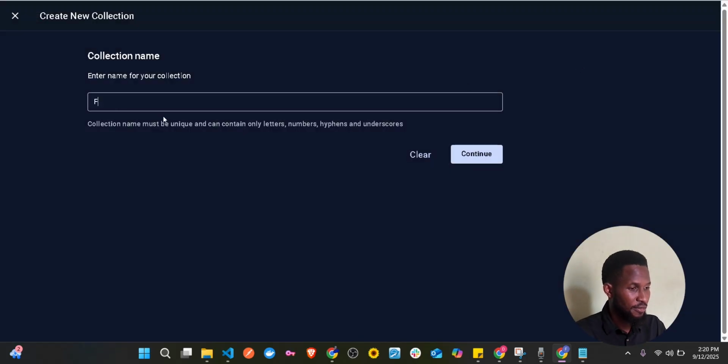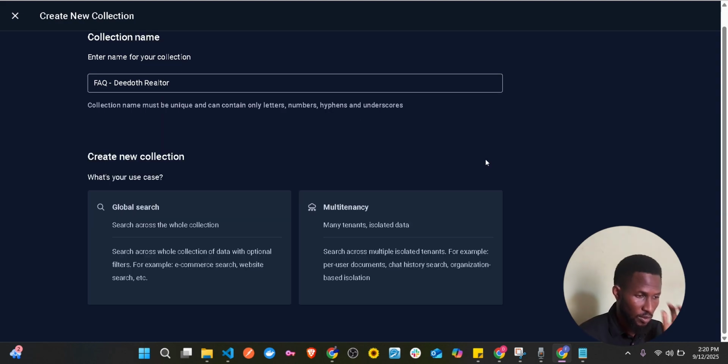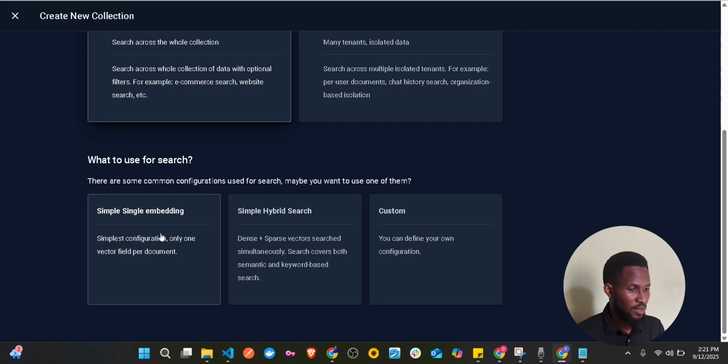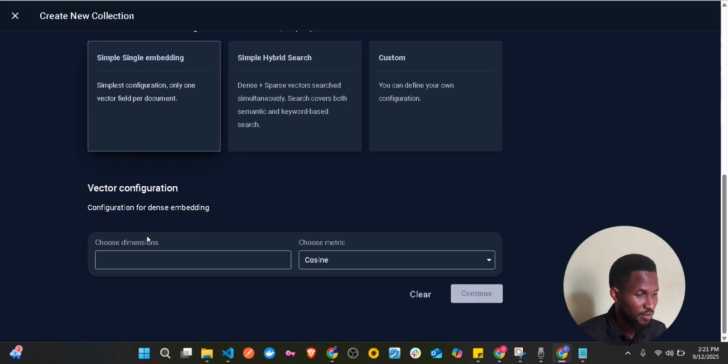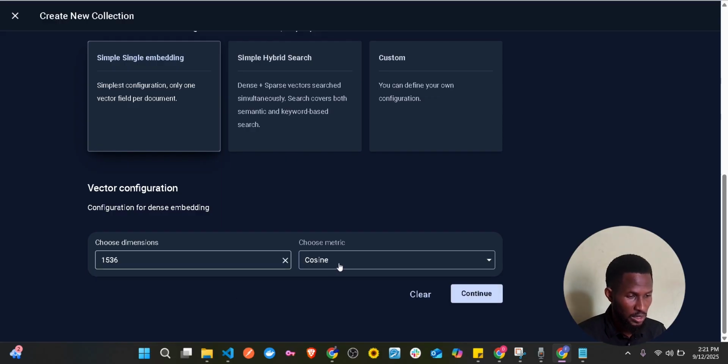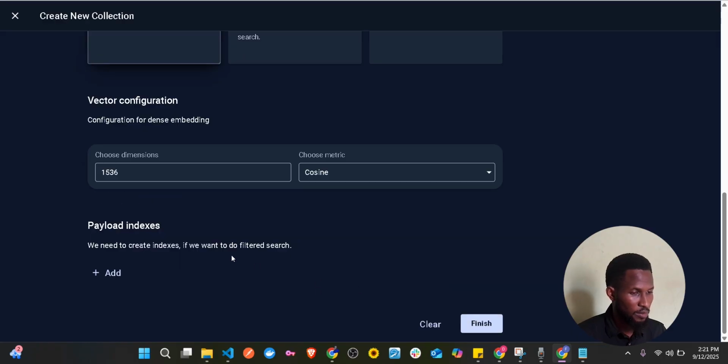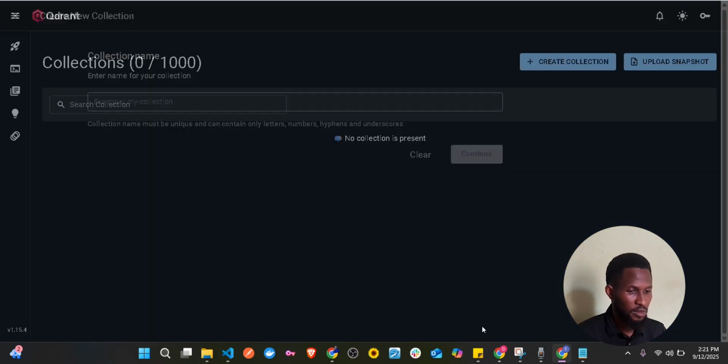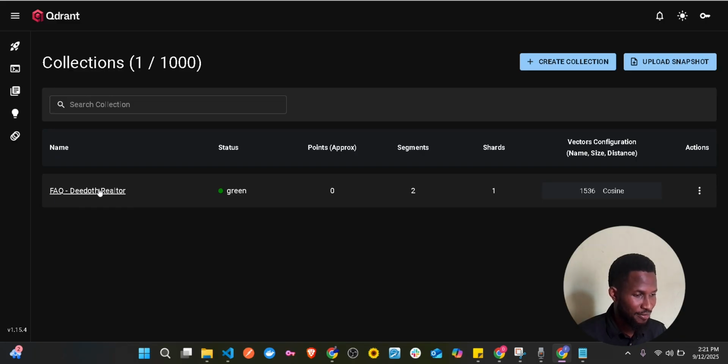Let's say FAQ, or d.realtor. Just continue, and don't worry about this global search. Simple embedding is fine, and for the dimension, just go for OpenAI embedding 3 small. Choose metric, leave it as cosine, then continue. Then just finish, and you're fine. So you already have this.